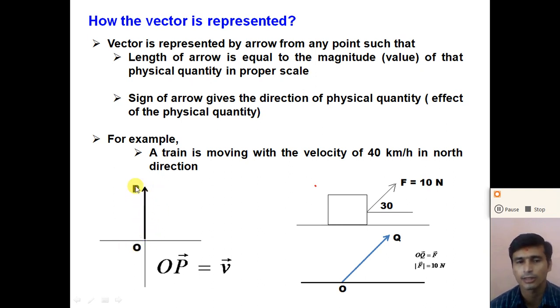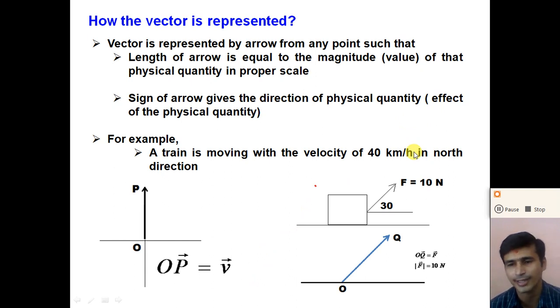This is called the vector OP, or we can say the velocity vector of the train. Here O is the tail of the vector and P is the head of the vector. So we can write the velocity of the train OP is equal to velocity vector V, and it has a magnitude 40 km/h, right? Understand?